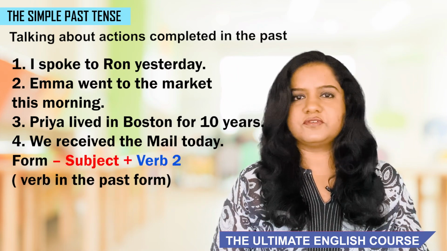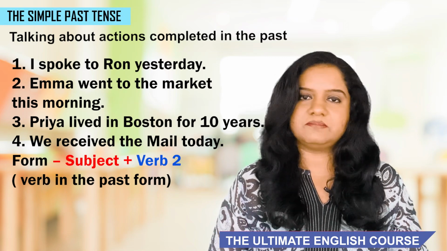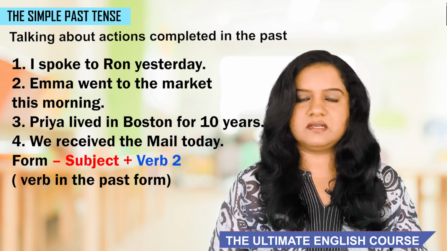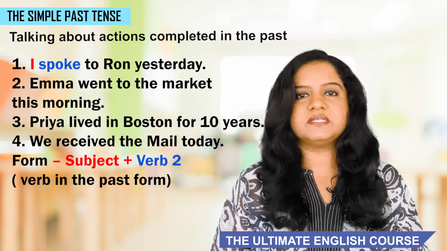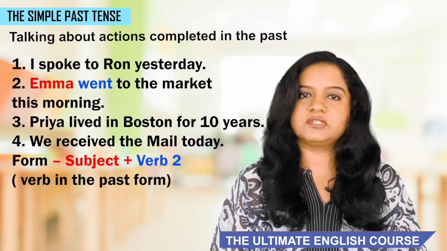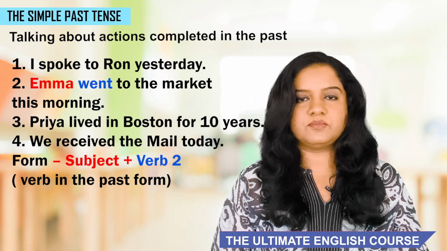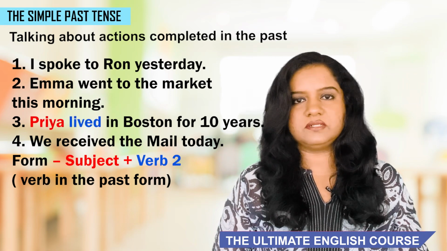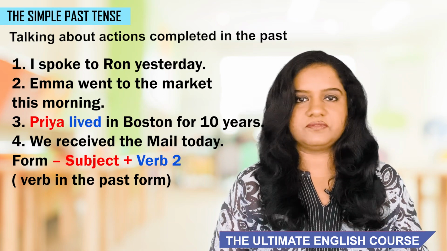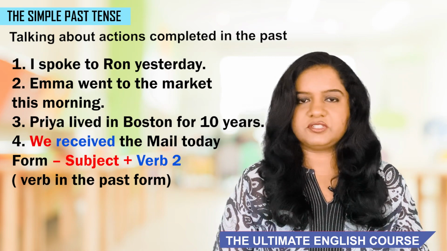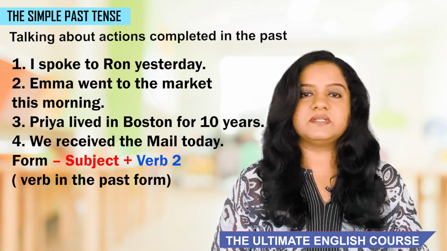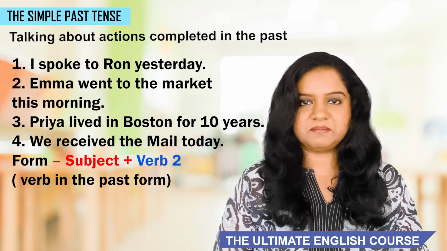In all the sentences, first you have the subject, and after the subject you have verb 2, which is the verb in the past tense. In the first sentence, your subject is I, and your verb is spoke, which is the past tense of speak. In the second sentence, the subject is Emma and the verb is went, which is the past tense of go. In the third one, the subject is Priya and the verb is lived, which is the past tense of live. And in the fourth one, we is the subject and received is your verb. So in all these sentences, you have subject plus verb 2, and that's the form of the simple past.